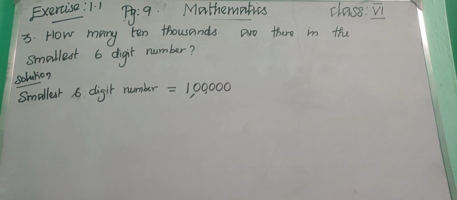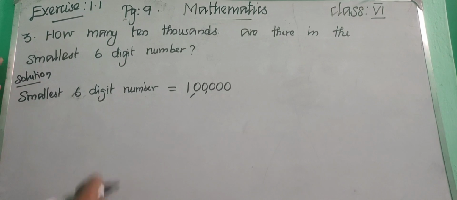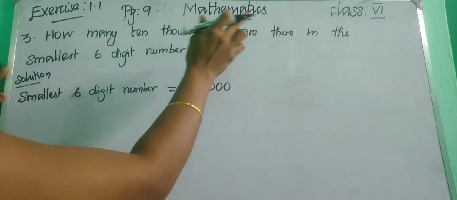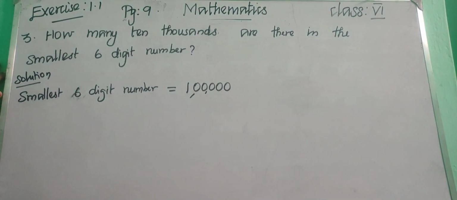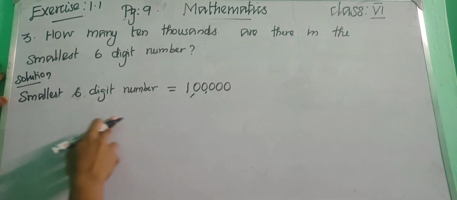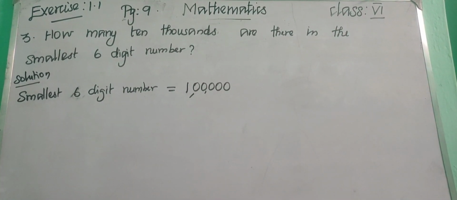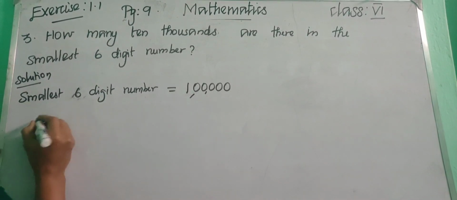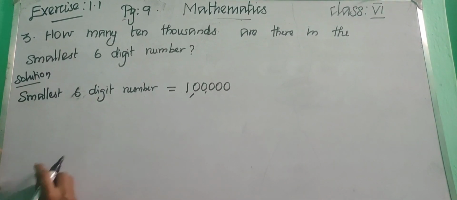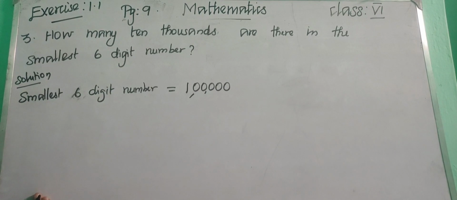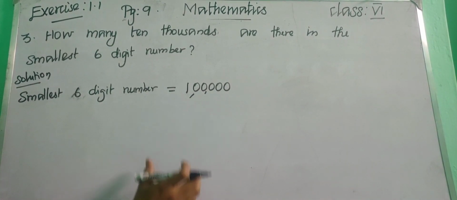Okay, children. So the question we are having is how many 10,000s are there in the smallest 6-digit number? The smallest 6-digit number is 1 lakh. So first of all, what we need to do? We need to divide 1 lakh by 10,000.